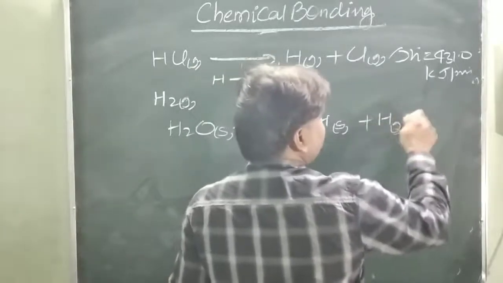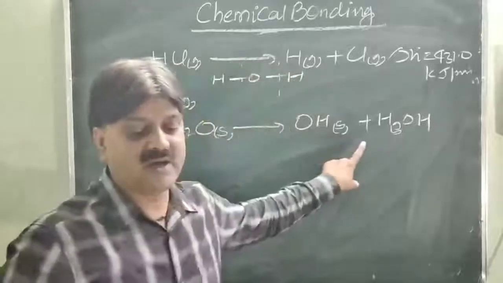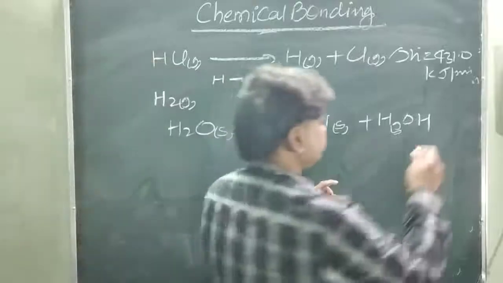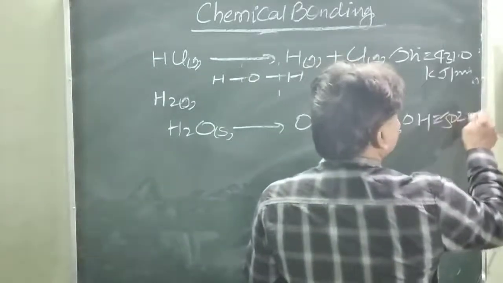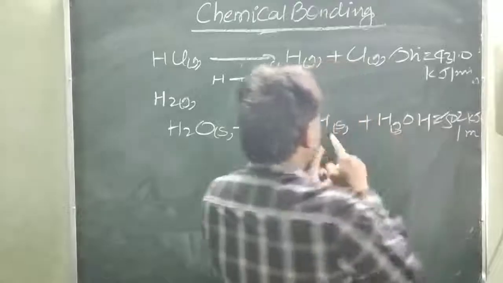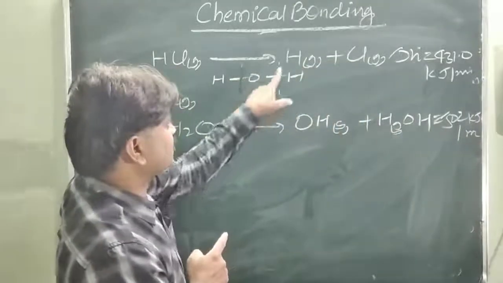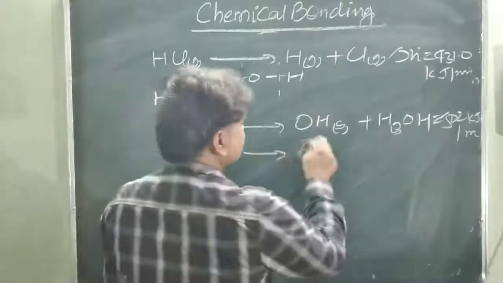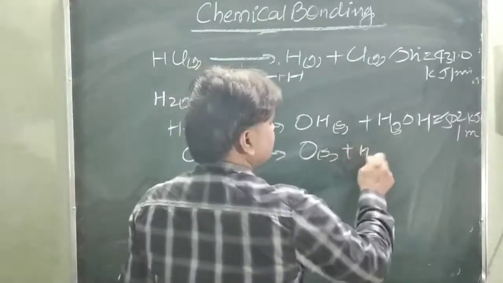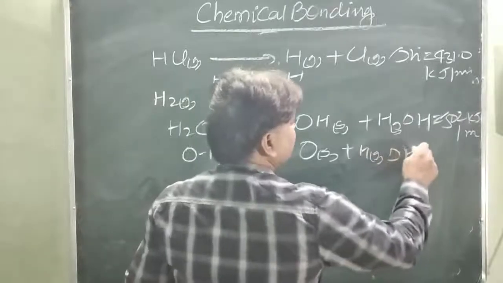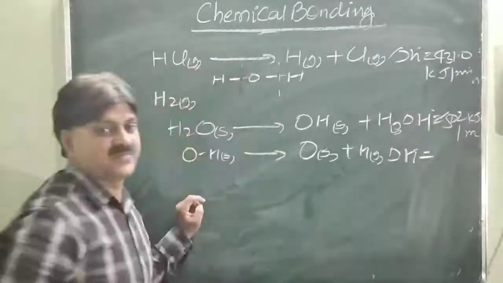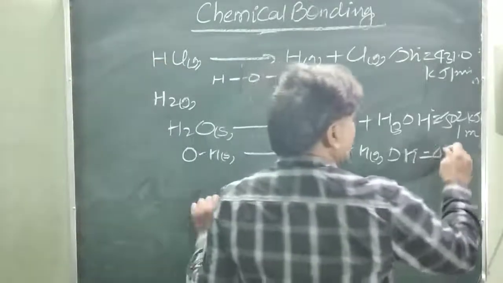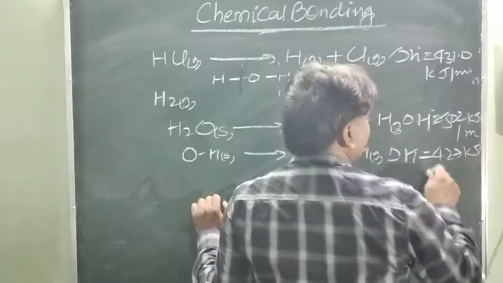In this case, the delta H value for breaking OH from hydrogen is equal to 502 kilojoule per mole. Now again this bond is broken. Further, the OH bond in gaseous form is dissociated into oxygen gas plus hydrogen gas. In this case, delta H naught value, the standard enthalpy, is equal to 427 kilojoule per mole.